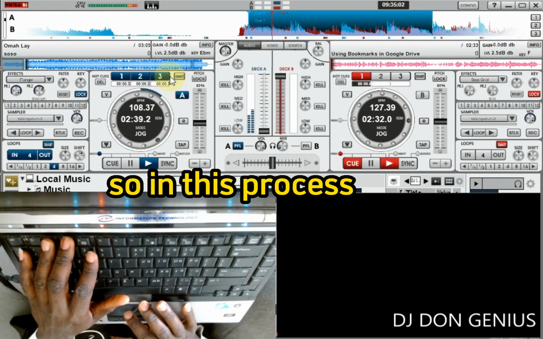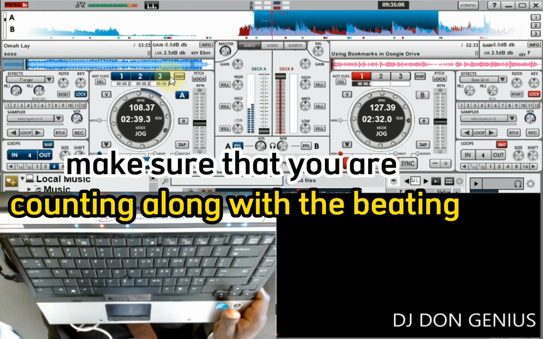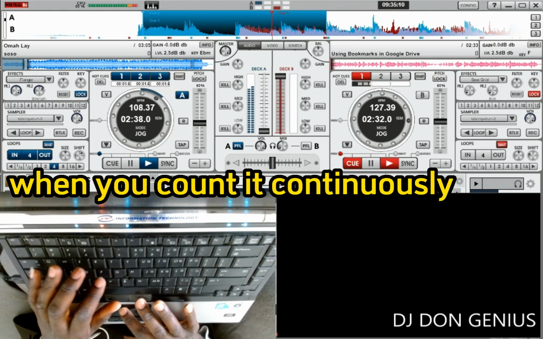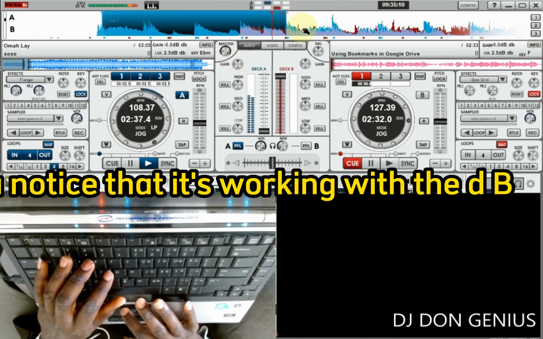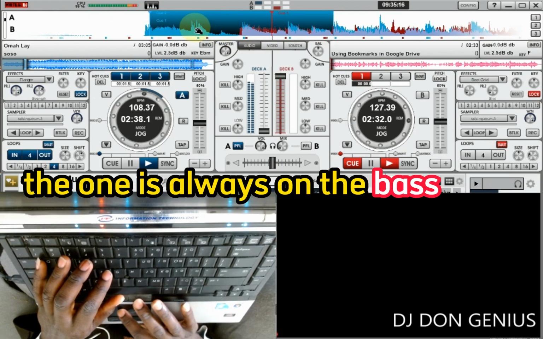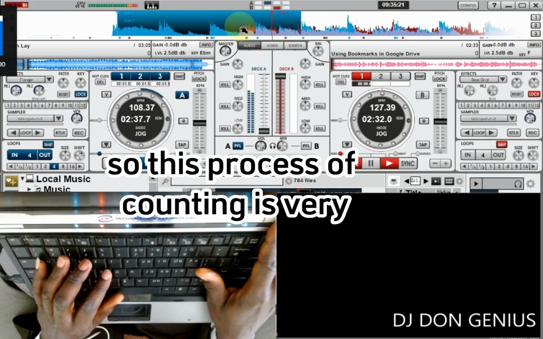So in this process, you set it on the 1 so that it makes sure that you are counting along with the beating. So in this case, we have our beating. This 1 2, when you count it continuously, you notice that it's working with the bass. Most of the time the 1 is always on the bass, but not in all cases. There are exceptions. So this process of counting is very important.